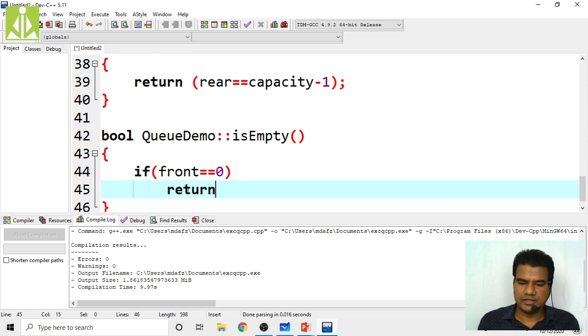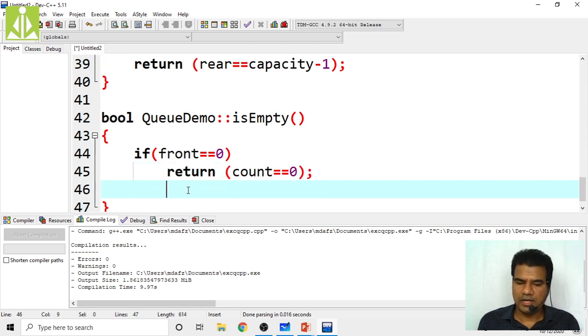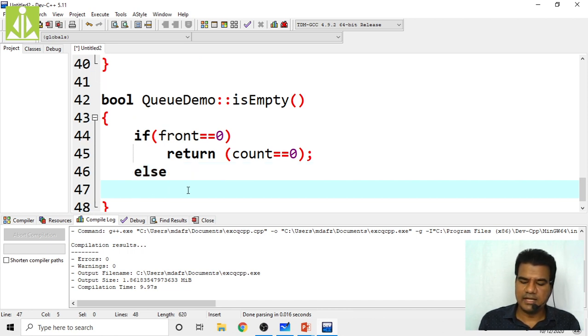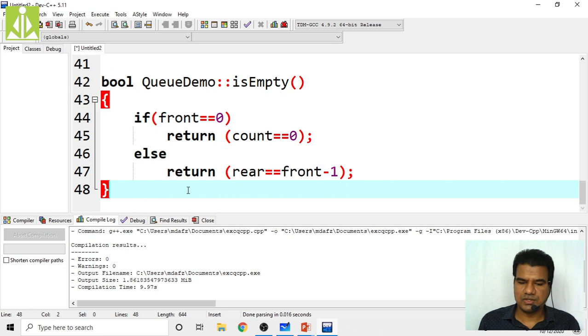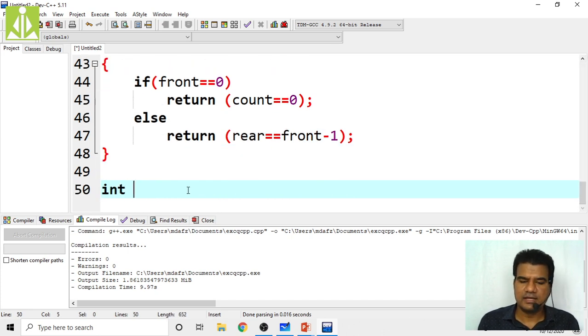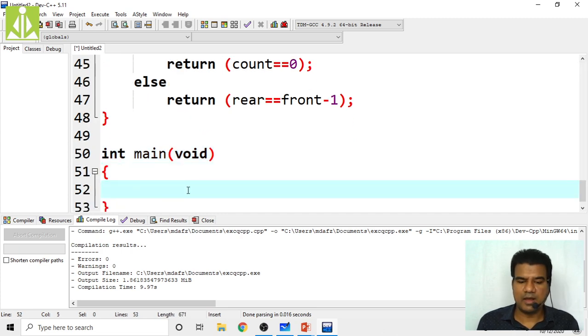So simply return count equals to 0 or not. In the else case, else means if your front is not equal to 0, then return your rear must be front minus 1. Rear equals to front minus 1, that you write over here. So yeah, two functions we have done. Then int main of void, this code I'm about to write.